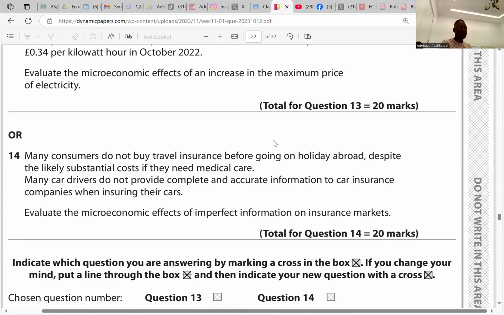But paying less in terms of premium is a risk for them, because now they are not providing the right information to the insurance company. So when the claim comes, they might not be able to get the claim, because the information available to the insurance company is what they will work on whenever there's a loss. Do you get the point here? Also, the insurance company might pay more than what they are supposed to pay, because car owners do not provide accurate information. So it could affect consumers and also affect insurance companies.